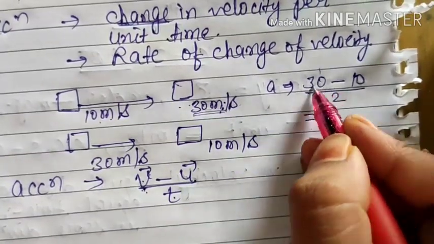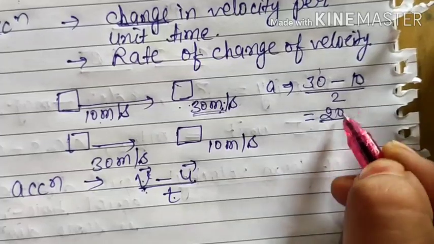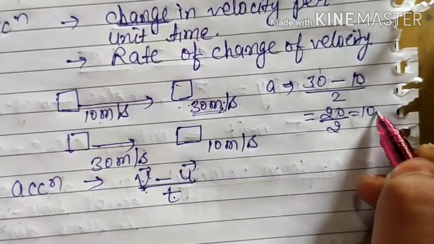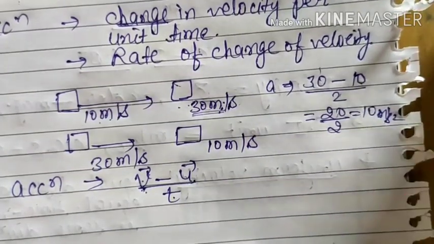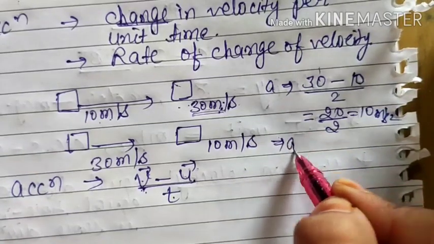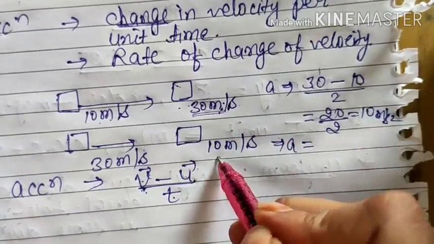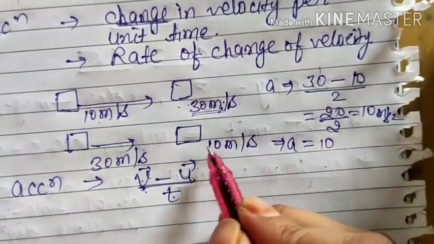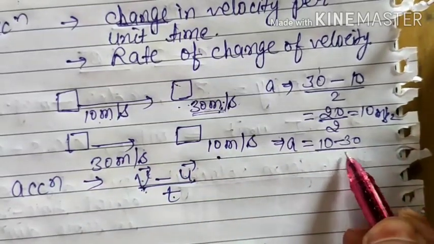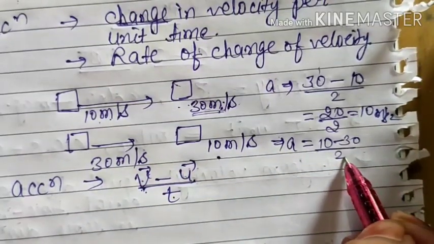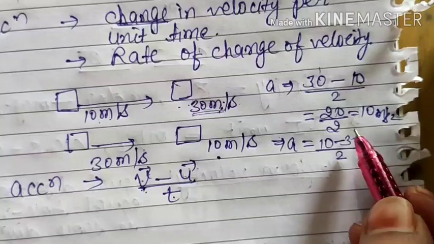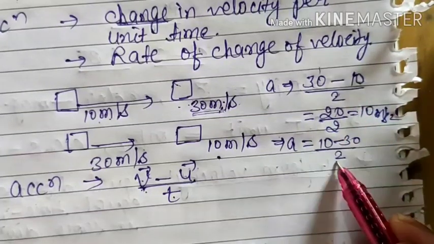So in that case 30 minus 10, how much? 20 upon 2, that is 10. So you will say its acceleration will be 10 meter per second square. And here you see acceleration is equal to final velocity 10, initial velocity 30, upon time 2. You know that time cannot be negative. So whatever may be the case, time will always be positive.